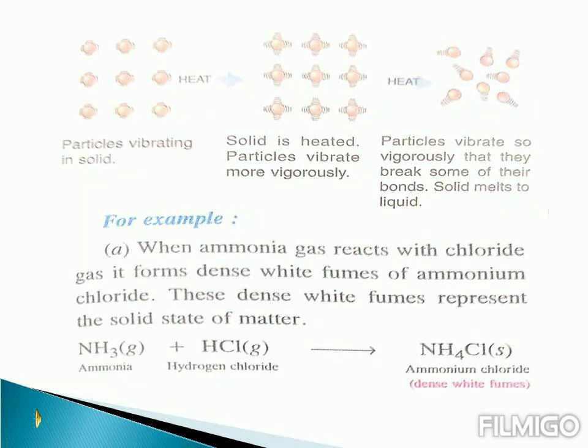Here in this example, you see that ammonia is reacted with hydrogen chloride. Now ammonia and hydrogen chloride are both in the gaseous state, and then they react. After this chemical reaction, we find the product to be ammonium chloride, which is in the solid state. So here we see a change of state. Initially the reactants were in the gaseous state, and the product we find is in the solid state.